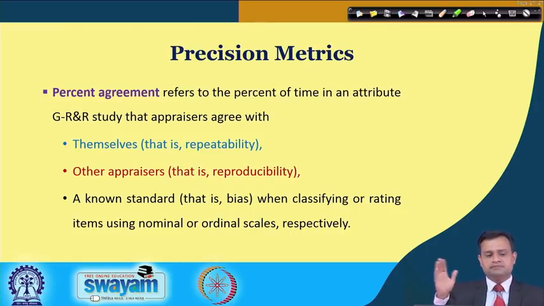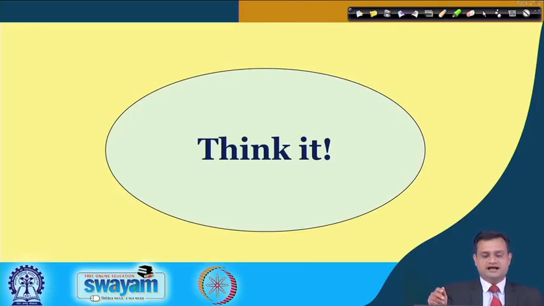Percent agreement refers to the percent of time in an attribute gauge R&R study that appraisers agree with themselves, with other appraisers, and with a known standard, that is the bias.